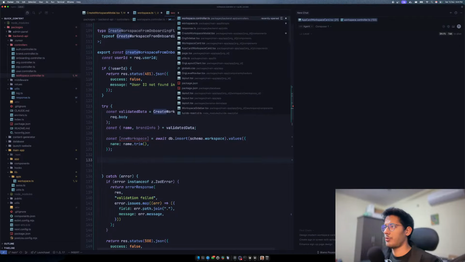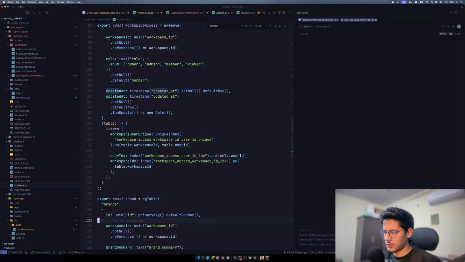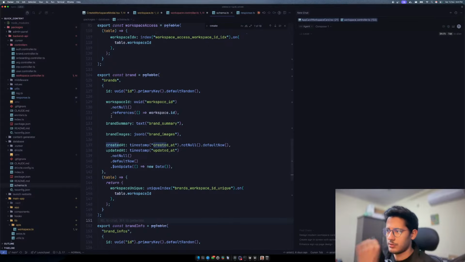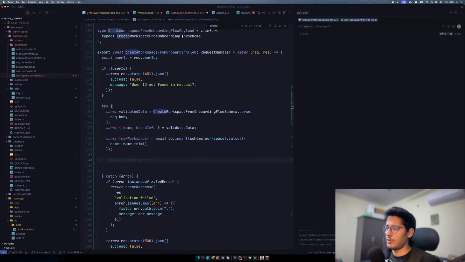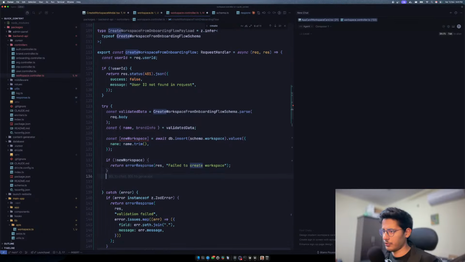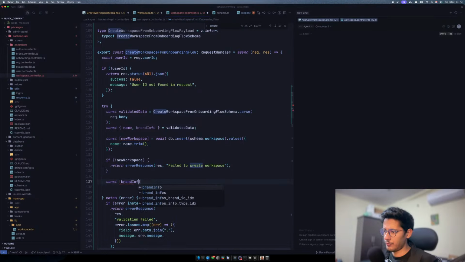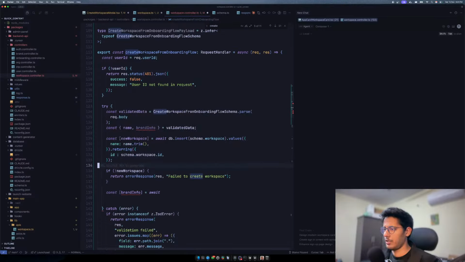For this workspace, I'm not sure, do I have a schema for that? So let's see, do we have a brand info schema for that? Do we have a brand? Oh, we have a brand. So we have a brand summary, and there's the brand info. So that's what we need. We need brand info. Let's quickly try to insert this. So if there's no new workspace, then error response, failed to create workspace. Otherwise, we can say brand info is equal to await, and then we just need the ID. So we'll say returning, and then we can say ID is this. So that should be the ID.